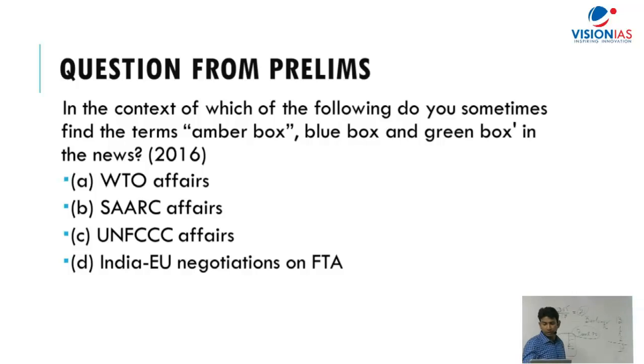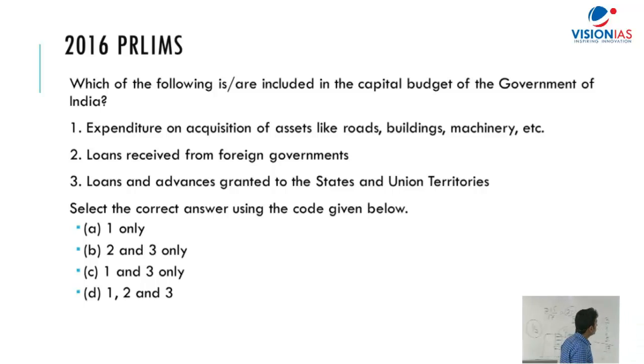See the second question: Which of the following are included in the capital budget of the Government of India? When it comes to making a budget, we have two types of accounts, revenue account and capital account. Revenue account is basically about daily income and daily expenditure. Capital account covers income and expenditure that are there for the long term. Suppose you buy a car. The car is a one-time expenditure, but whatever you spend on petrol is your daily expenditure.